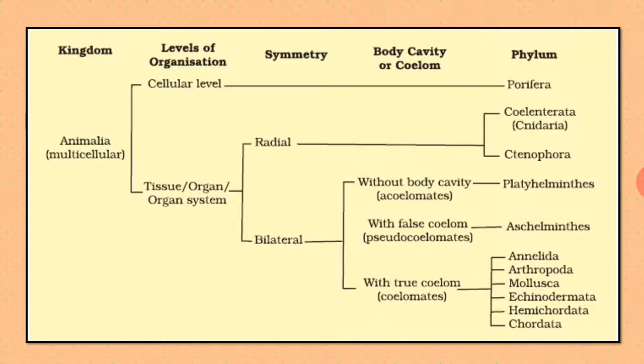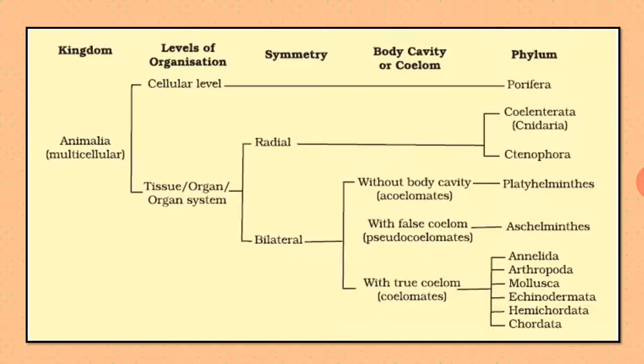Tissue level is different, organ level is different, and organ system is different. But again in the form of symmetry, we will see radially symmetrical and bilaterally symmetrical organisms. In radial symmetry there are 2 phyla, Coelenterata and Ctenophora, whereas in bilateral symmetry there are again a number of phyla.